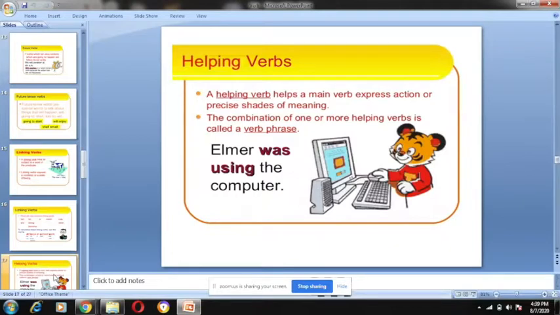Helping verb. A helping verb helps a main verb express action or precise shades of meaning. The combination of one or more helping verbs with a main verb is called a verb phrase. Elmer was using the computer. So here was is the helping verb.